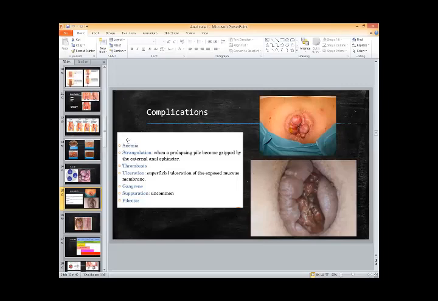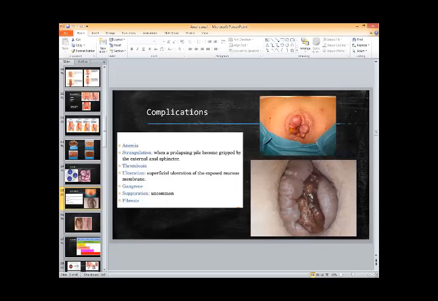This is one complication. The other complication, which is also very bad, you can see here, once the hemorrhoid prolapses and is unable to go back, especially in 3rd degree or 4th degree hemorrhoids, it is actually gripped by the external anal sphincter.